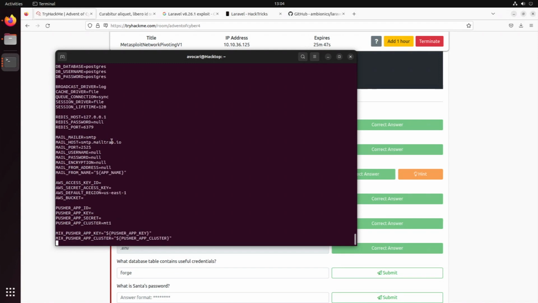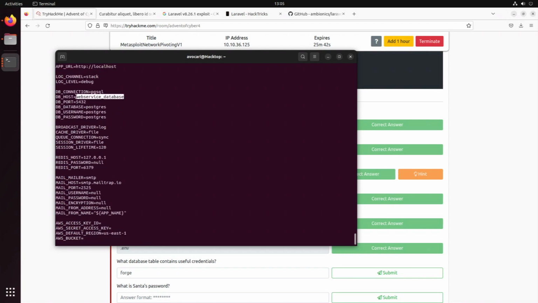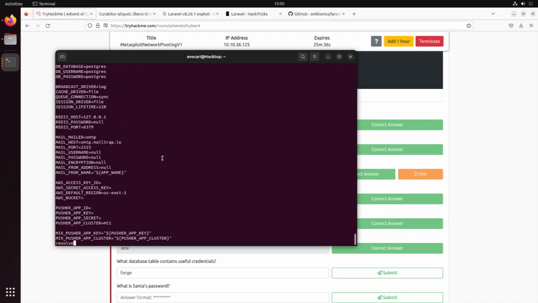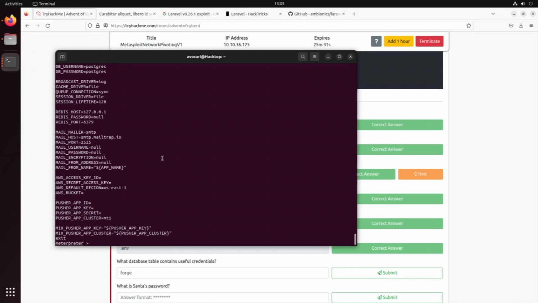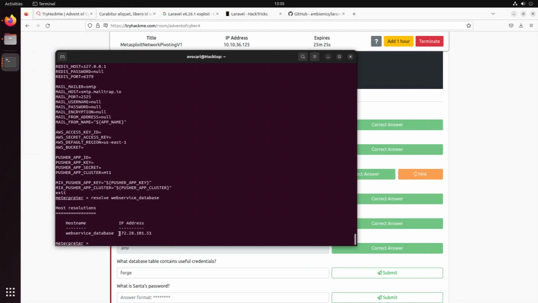So what we could do now is what we saw earlier on, resolve that host name. We can't do that inside of that one, so we exit out, so we're back in Meterpreter. Let's do resolve with that IP address, and we have a different IP address here. That is cool. So does this now help us? Which IP address are we actually on? Let's see. We can do something with that.